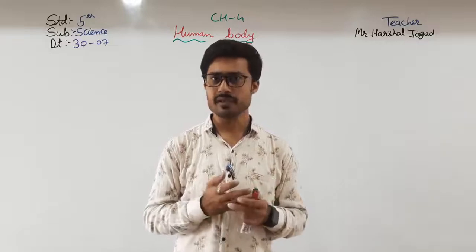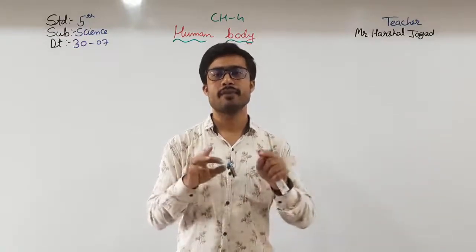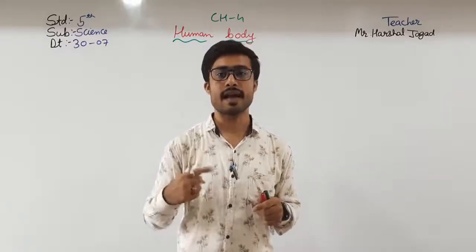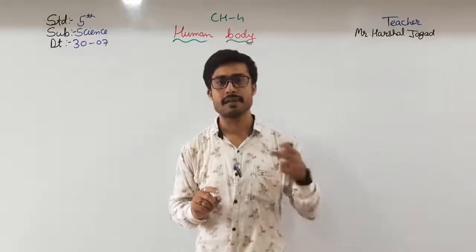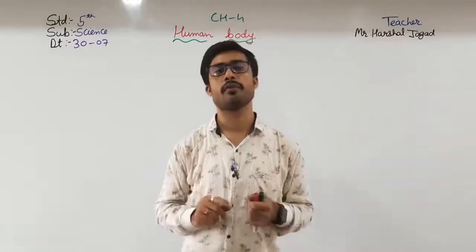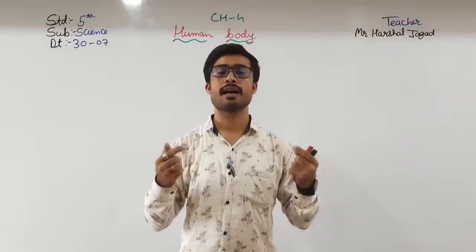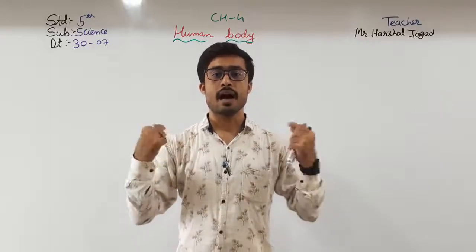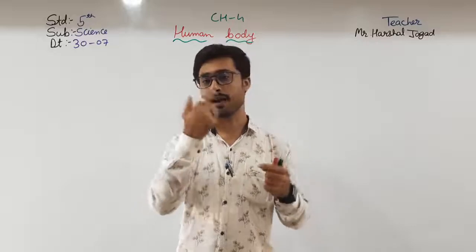So in that, the human body can first be put into two types, that is internal organs and external organs. First of all, what is an internal organ? Internal organs are those which are inside our body, and external organs are what the body consists of outside the body.